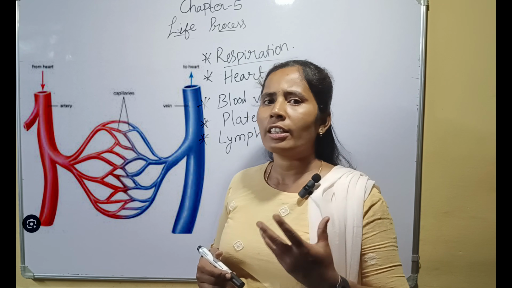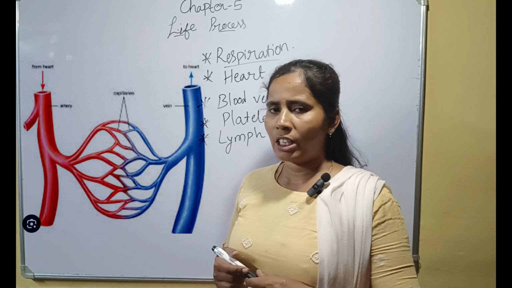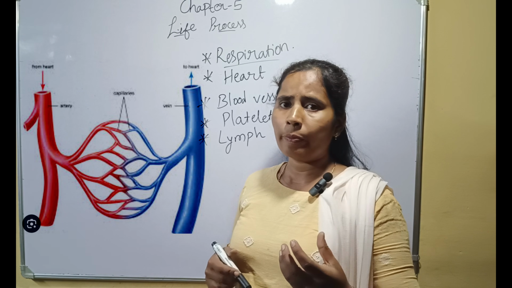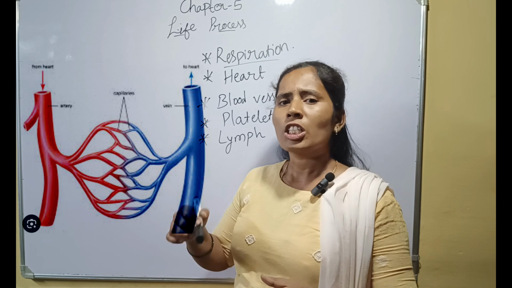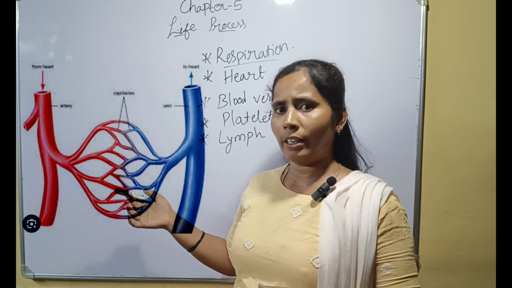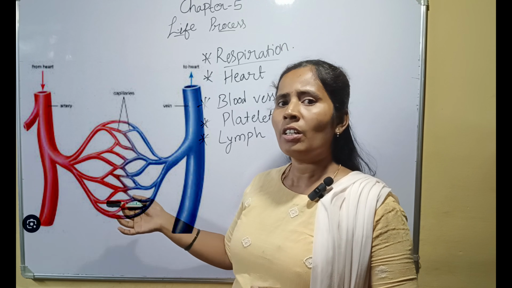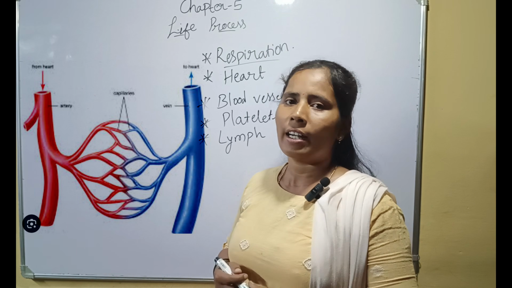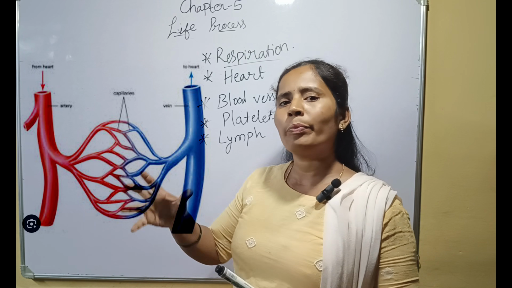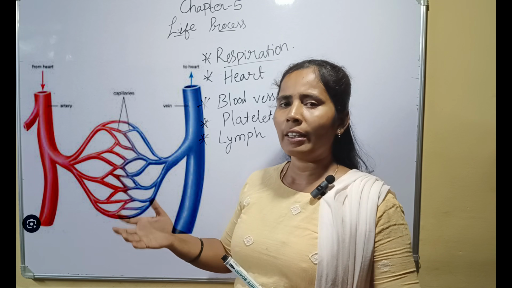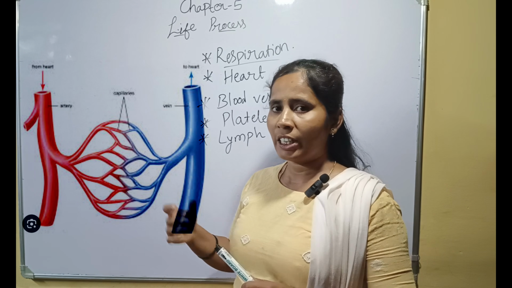To remember this, you can just imagine the drip irrigation system. As you all know, in a drip irrigation system there is a long pipe. In that we have small tubes called drips. In that we can find even smaller pipes. So this is exactly like our arteries. It covers the complete organ with small capillaries to enable the exchange of gases in an easy way.